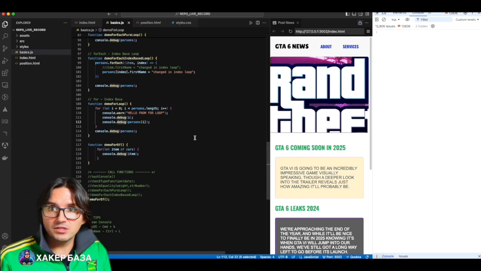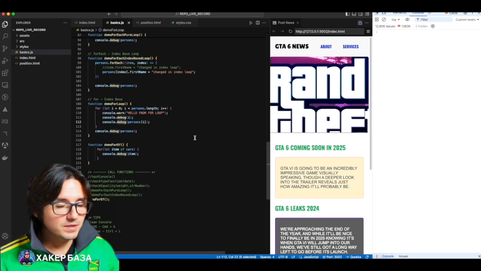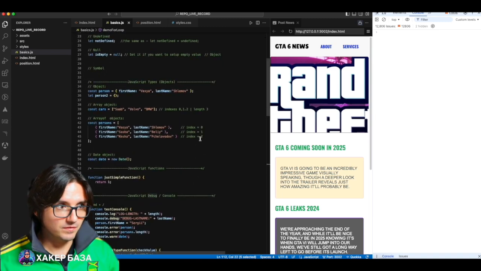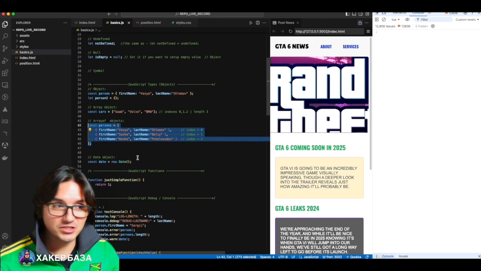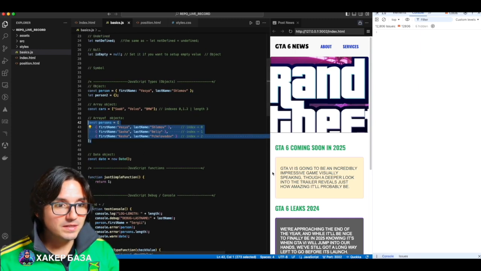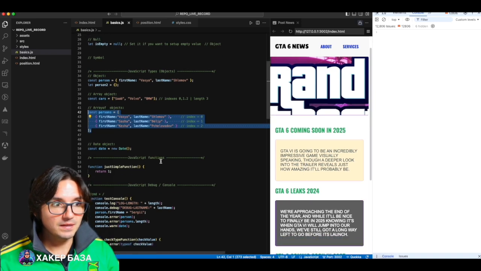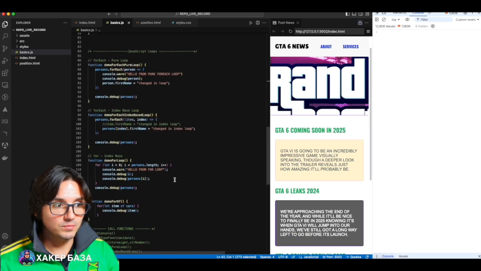Why did I even mention that these loops are needed? These loops are needed so that, for example, we receive objects like this from the server. These objects come directly from the server, roughly speaking, from the internet via HTTP. When they arrive, we need to render them on the front end. And accordingly, we will render this using loops.